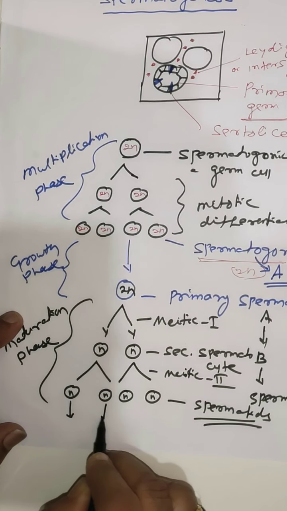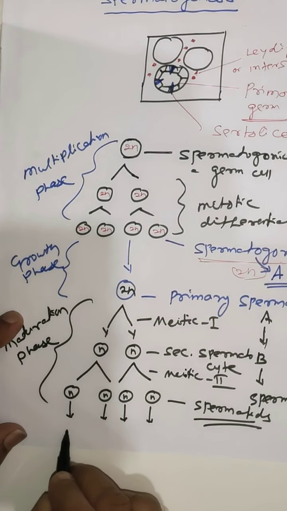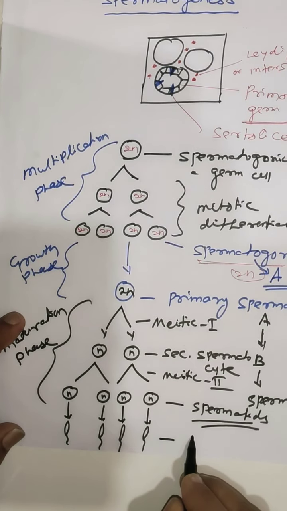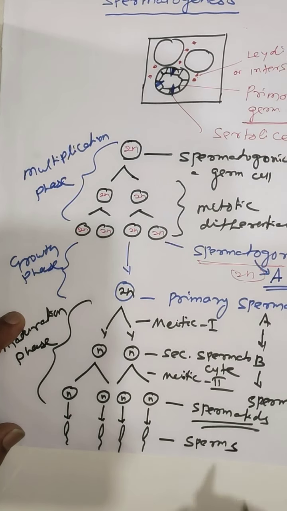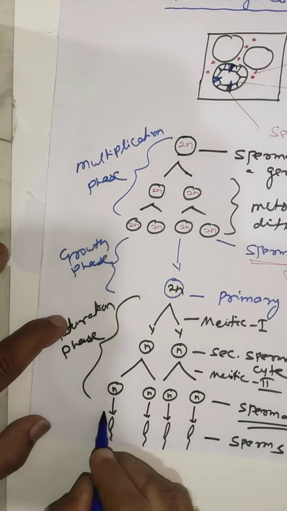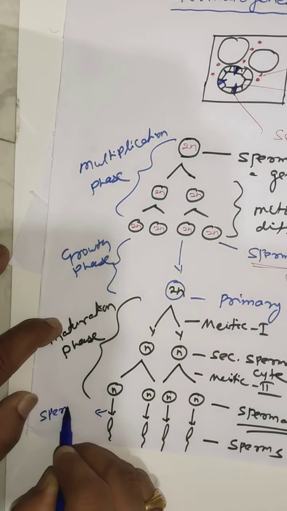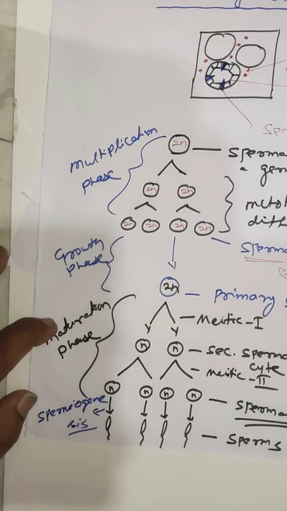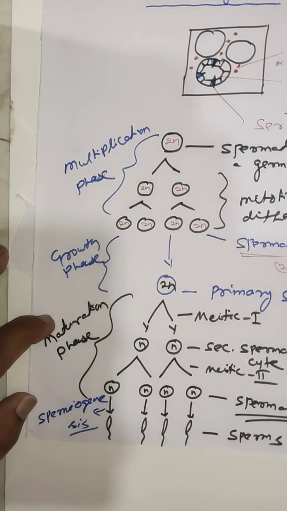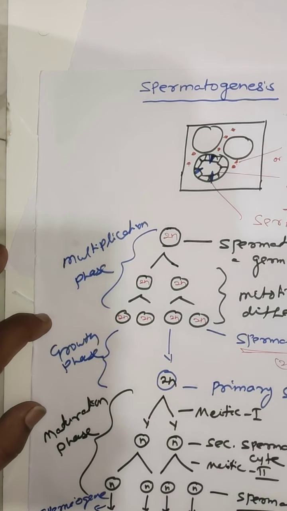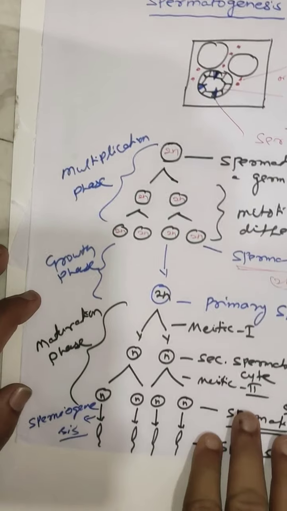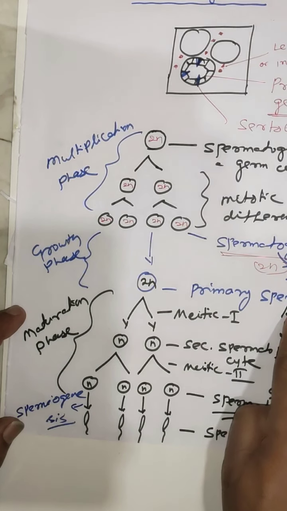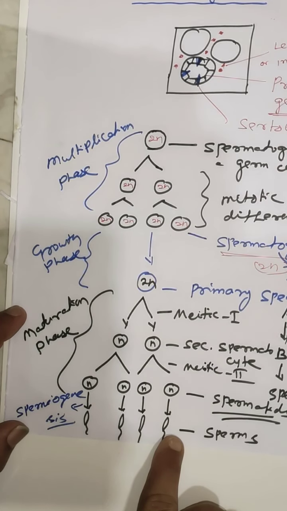Each spermatid now undergoes differentiation or metamorphosis into sperms or spermatozoans. This process is called spermiogenesis or spermateleosis. Thus, at the end of spermatogenesis, a single primary spermatocyte produces 4 sperms.